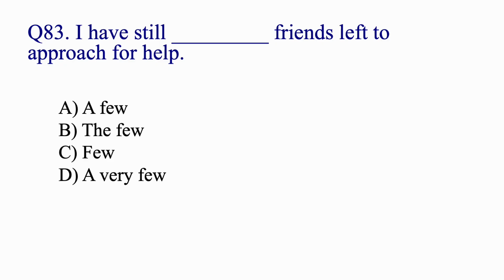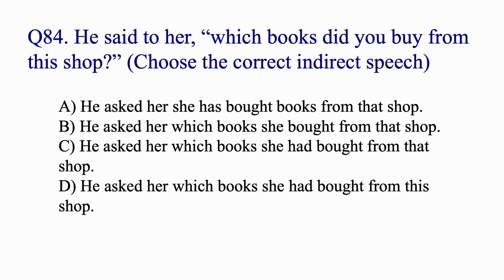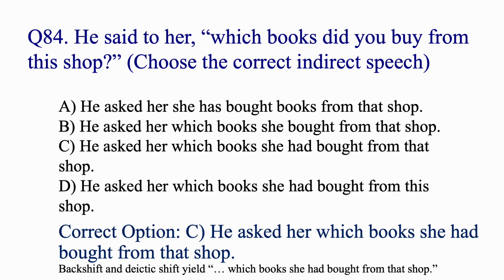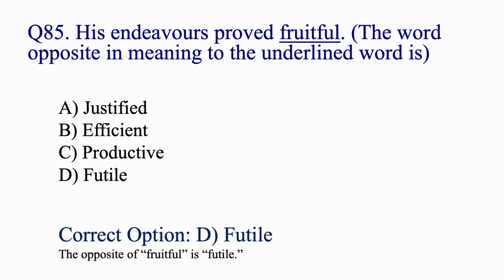I have still dash friends left to approach for help. A few. He said to her, which books did you buy from this shop? Choose the correct indirect speech. He asked her which books he had bought from that shop. His endeavors proved fruitful. The word opposite in meaning to the underlined word is. The opposite of fruitful is futile.